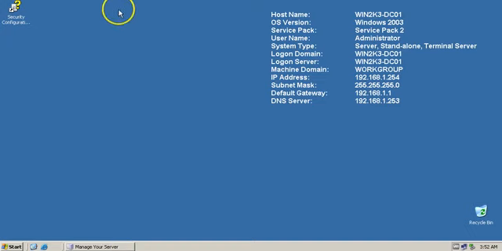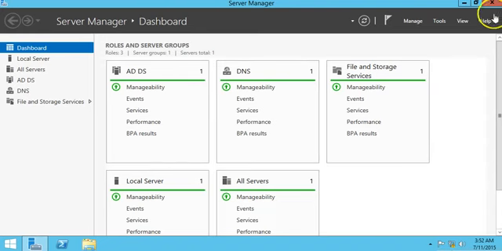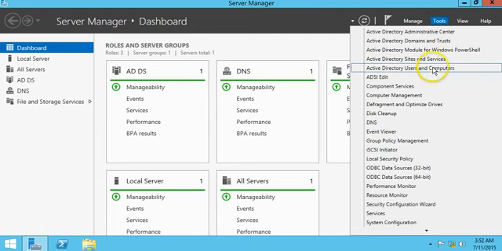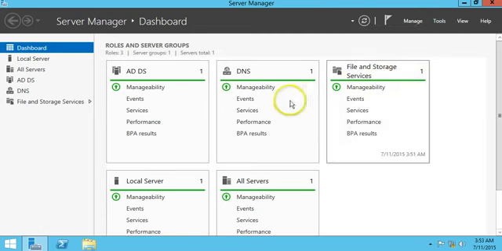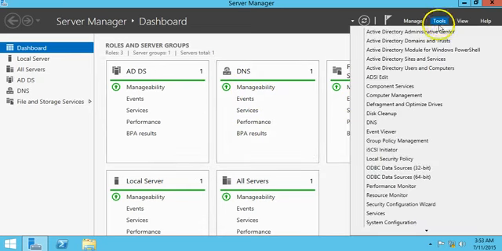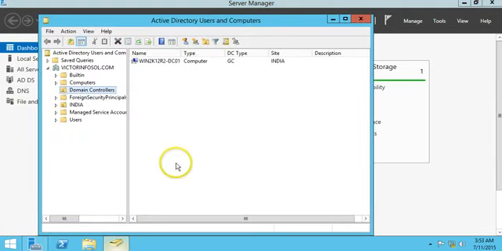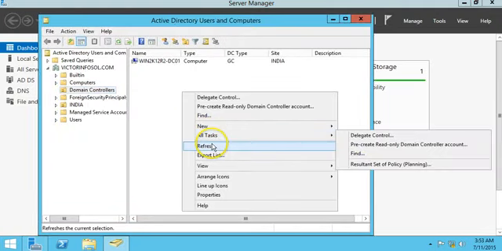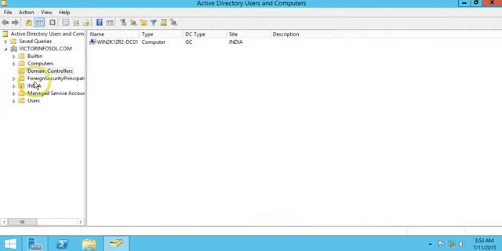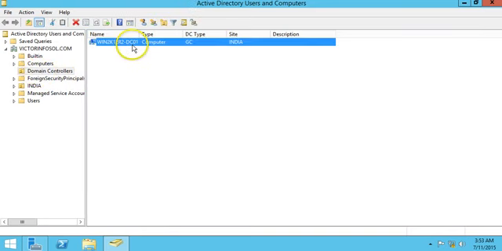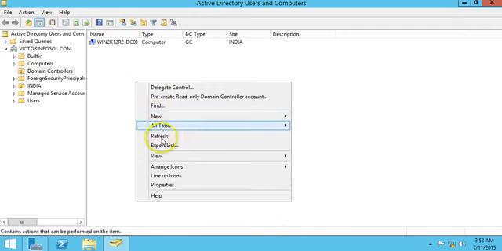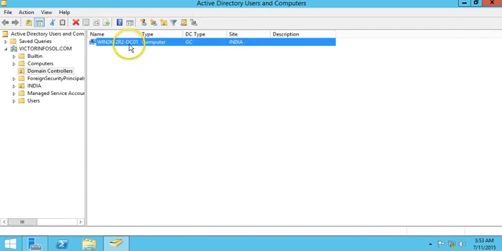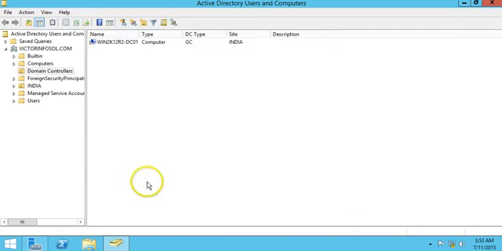And if you go to Tools, Active Directory Users and Computers, and also Sites and Services, here we can see we have only one domain controller right now in our infrastructure, that is Win2K12R2 DC01.